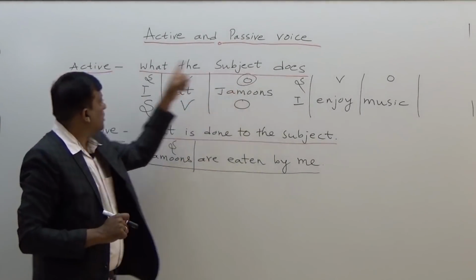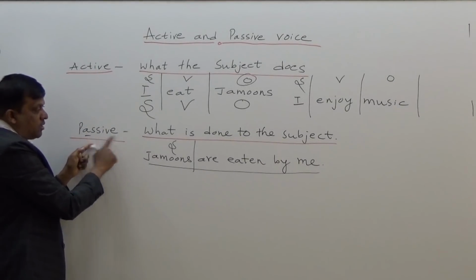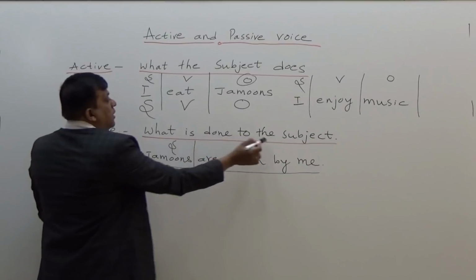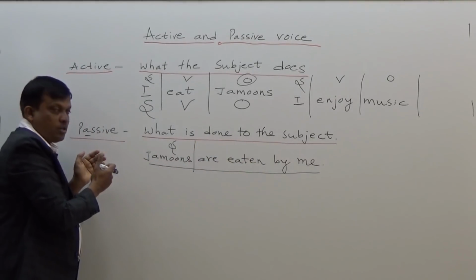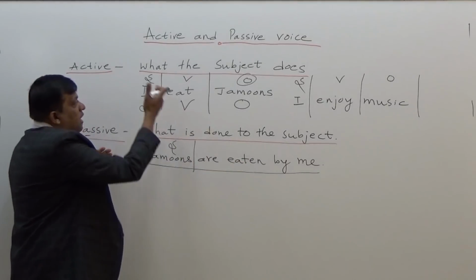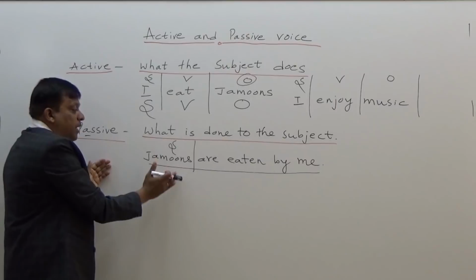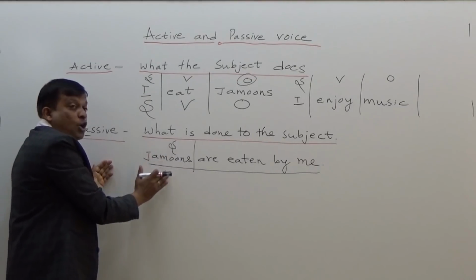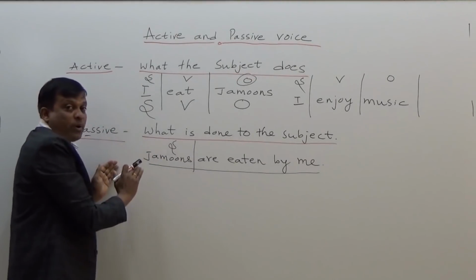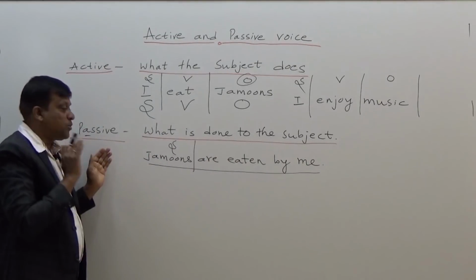The object of active voice has become the subject in passive voice. That's why what is done to the subject, you please follow me, action is not done by the subject. Action is done in active voice by the subject. But action is not done by the subject in passive voice, but in fact, something is done to the subject.